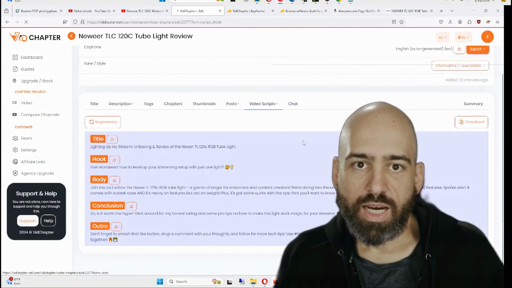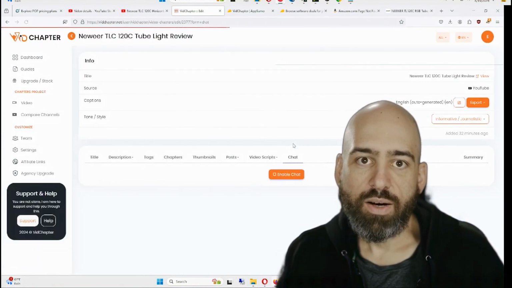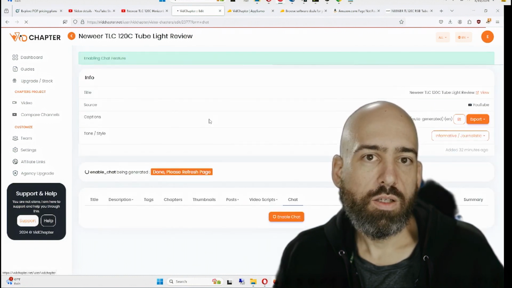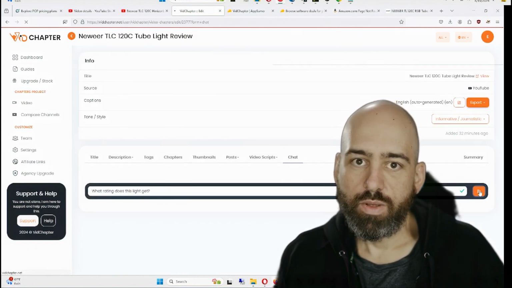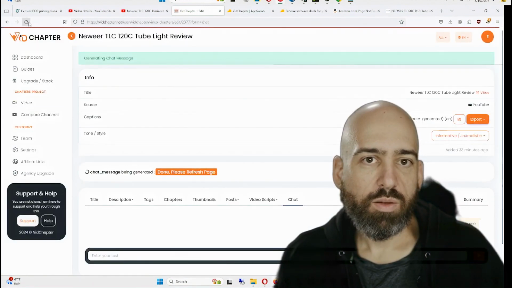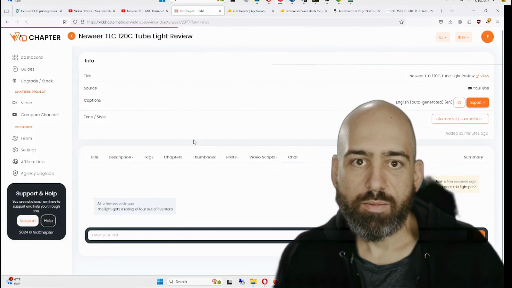And what does this chat button do? I guess I can probably chat with the transcript. See, enable chat. Refresh the page. Say, what rating does this light get? It should say 4 out of 5. It's kind of weird that it makes me refresh the page. That kind of takes you out of the real-time chat function.